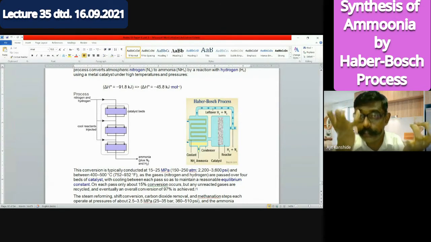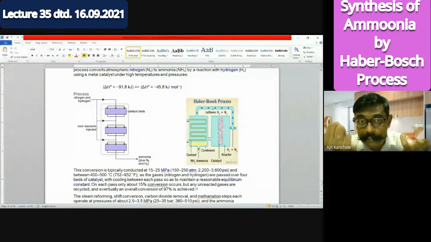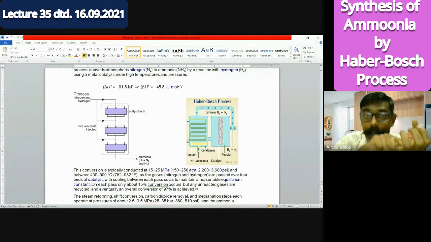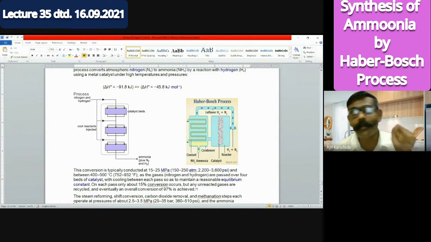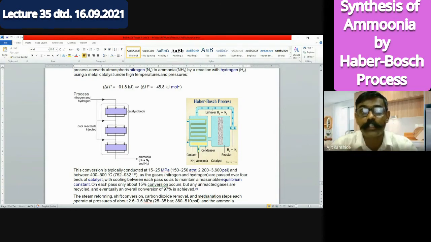Shubham said heat content of the product would have been more. That means from less heat content, in order to get high heat content, it has to absorb heat. In order to obtain the product, during the course of the reaction, heat will be absorbed. Then only the heat content of the product will be more. Yes, Shubham, are you following the logic? Yes, sir. But what is the basic thing I said to you? Exothermic means heat evolved, heat furnished, heat liberated. During this transformation from reactant to product, heat is furnished, heat is liberated.